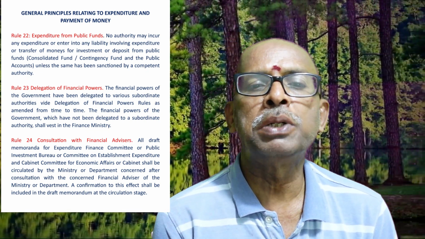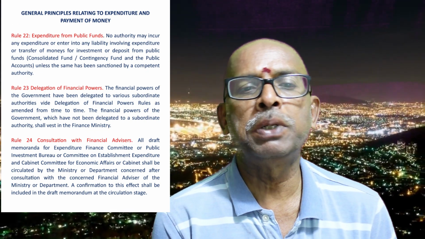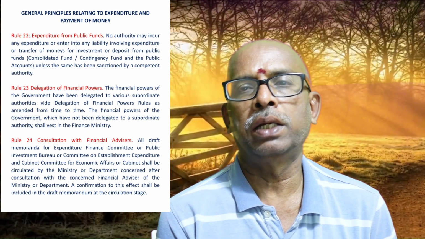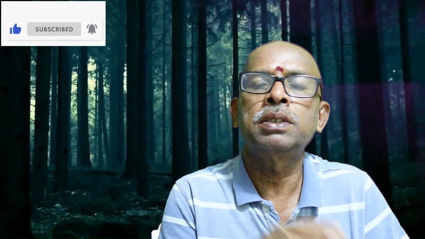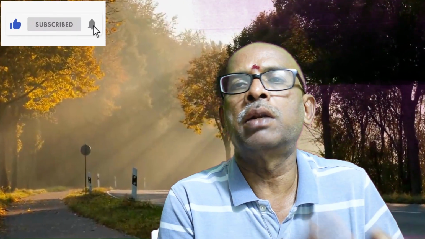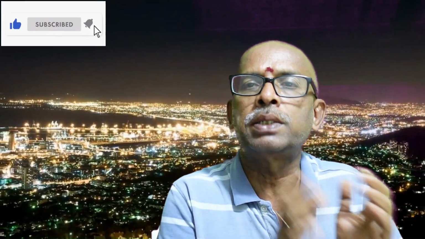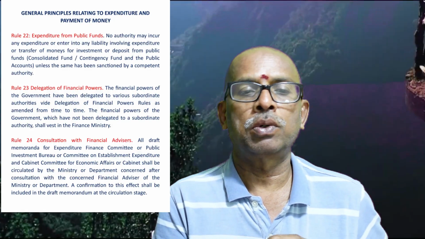Normally this is general principles relating to expenditure and payment of money. What are the general principles? Normally what is government? We are going to spend money from the public fund, which is nothing but the Consolidated Fund of India, or Contingency Fund of India, or Public Account. This we have already discussed: what is Consolidated Fund, what is Contingency Fund, and what is Public Account.